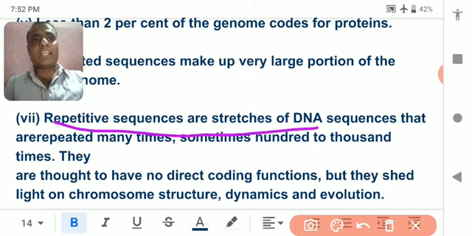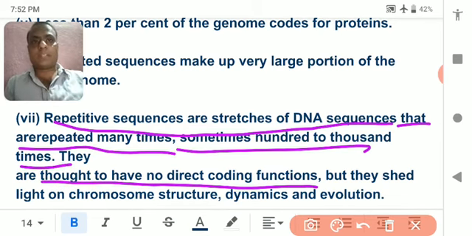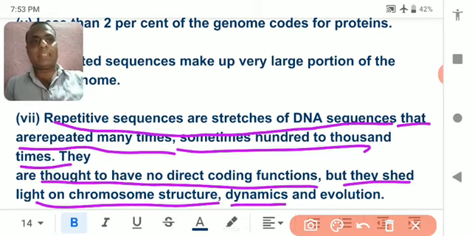Repetitive sequences are a stretch of DNA, means they make the DNA long. DNA sequences that are repeated many times, sometimes hundreds and thousands of times, and are thought to have no direct coding function, means they do not code for a particular protein, but they shed light on chromosome structure, make it dynamic and help in evolution.